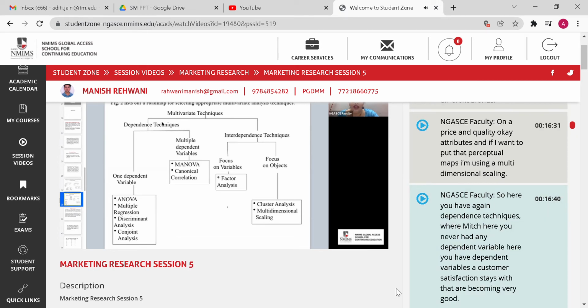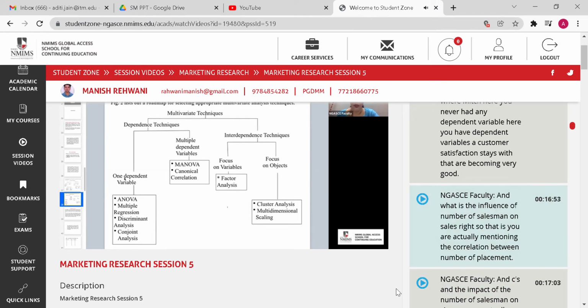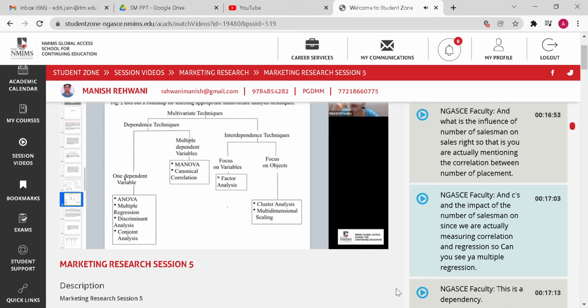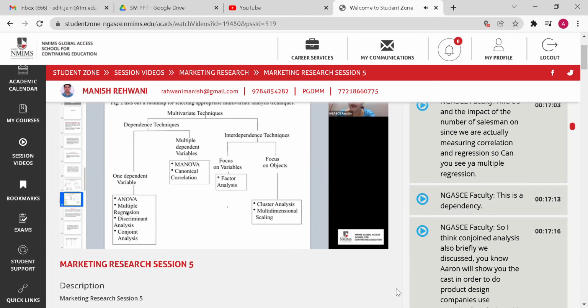So here you have again dependence techniques, whereas in the earlier ones you never had any dependent variable. Here you have dependent variables like customer satisfaction, sales. These are all dependent variables. And what is the influence of number of salesmen on sales, right? So you are actually measuring the correlation between number of salesmen and sales, and the impact of the number of salesmen on sales. So you are actually measuring correlation and regression. So can you see here multiple regression? This is a dependence technique.